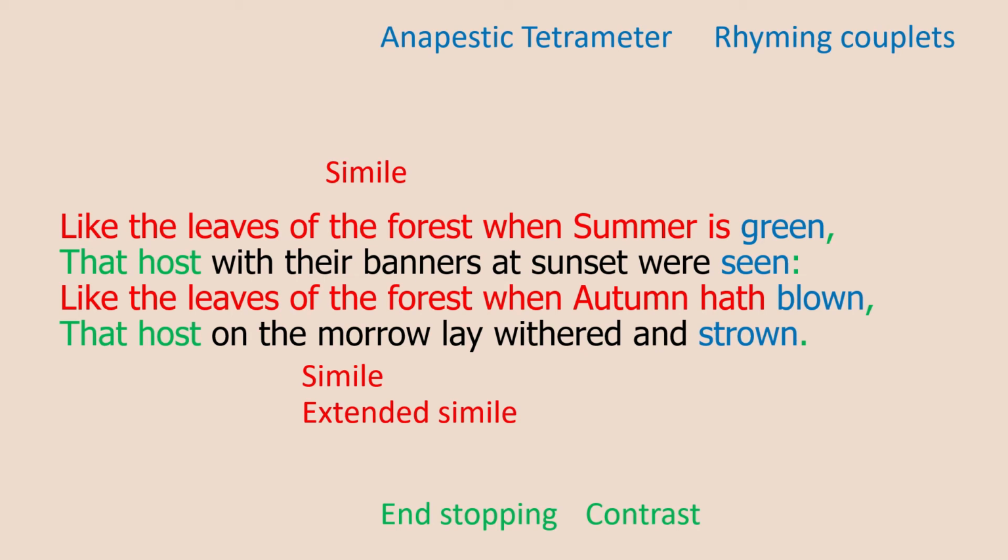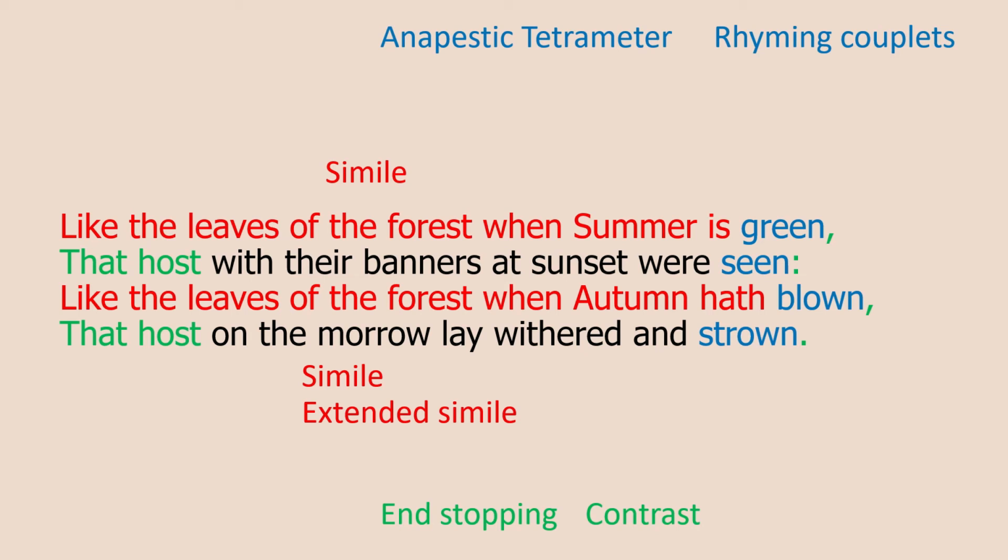I want you to contrast that with the fourth line of stanza 2 that says that host. So we have the repetition of that host, that army, on the morrow, morrow meaning tomorrow, will lay withered and strown. So contrast their arrogance of waving the banners in the second line compared to the actual consequence, what happens to them, that they all lay dead and scattered on the battlefield the next day. Again, we have our rhyming couplets, green and seen, blown and strown. Again, we have our anapestic tetrameter throughout the poem.